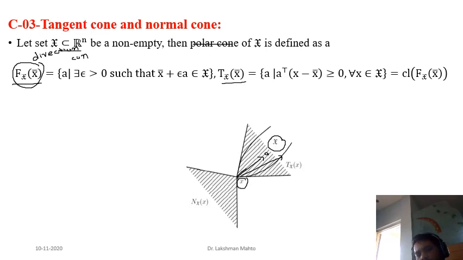Easily, how can you get the tangent cone? Draw the tangent to the feasible set at x, the optimal point. This tangent at the feasible set will give you the extreme directions of the tangent cone. Call this one d1 star. So here your tangent cone is nothing but the dual cone of your feasible set, and this one is d2 star.